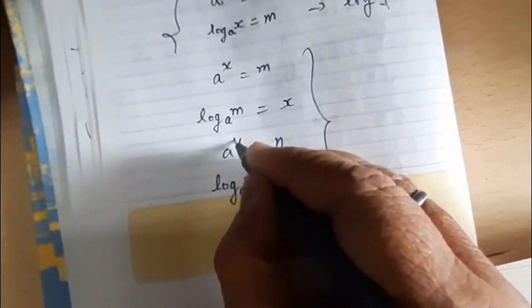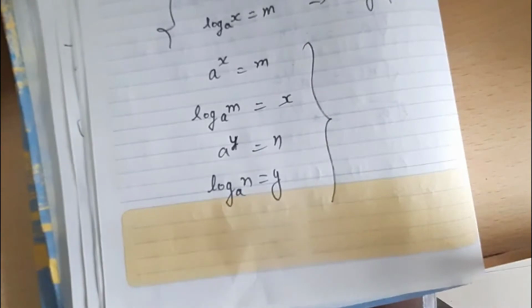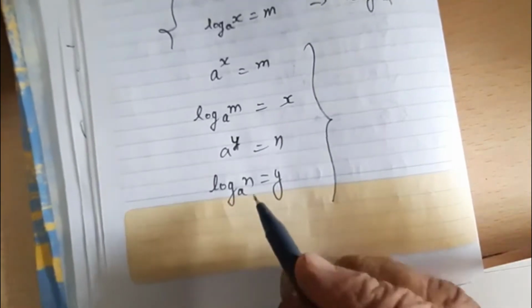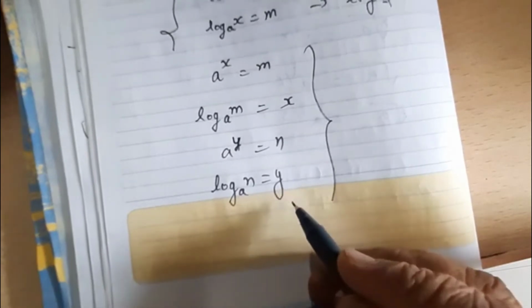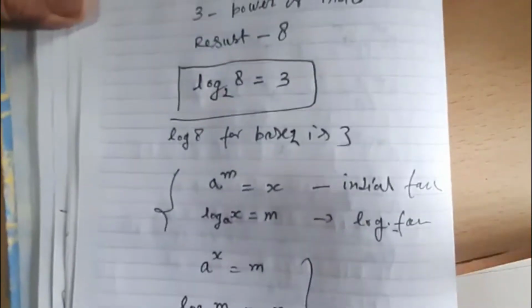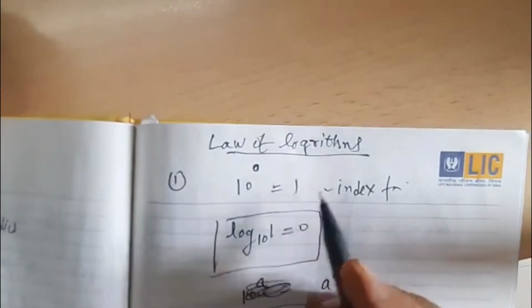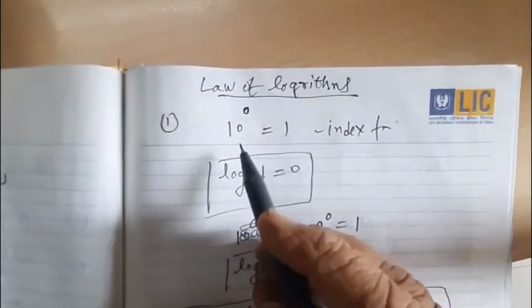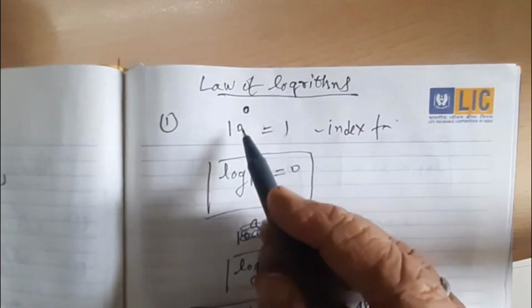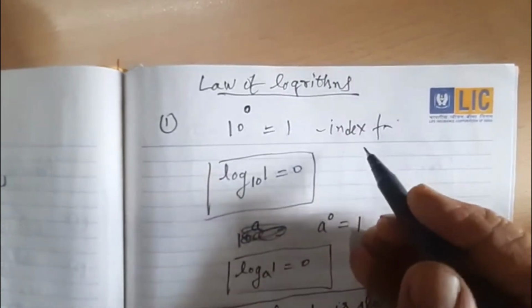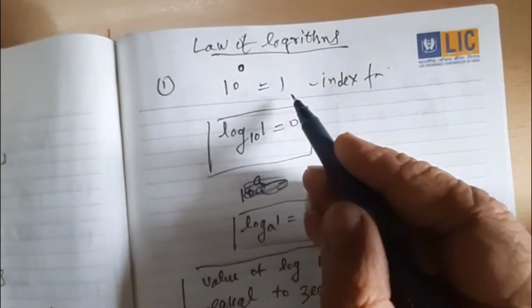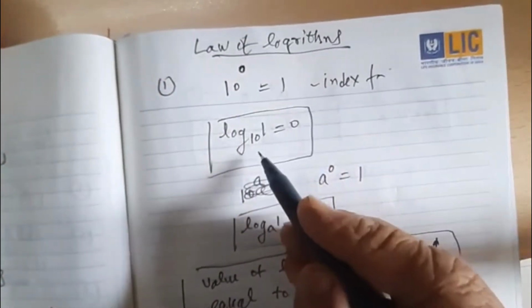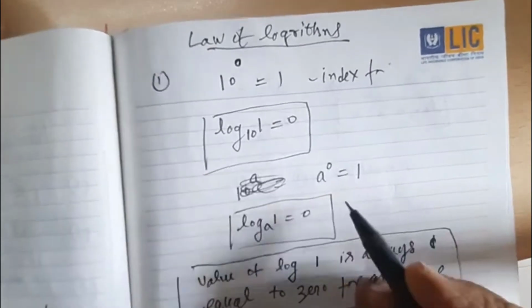And here a to the power y is equal to n. This can be written in the log form: log n for base a is equal to y. Now we are coming to the basic rules of log, or basic laws of logarithm. Suppose 10 की power 0 is equal to 1. In index form, here 10 is the base, 0 is the power, 1 is the result. Log 1 base 10 is equal to 0.